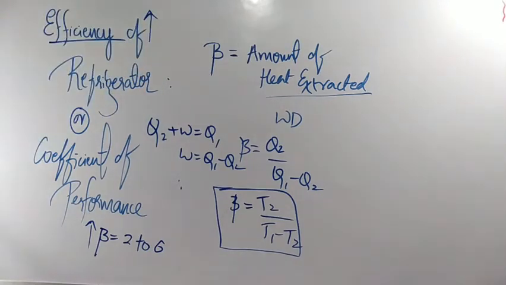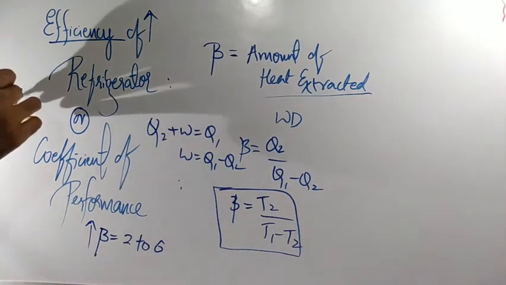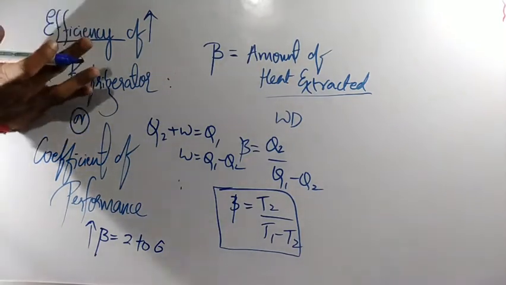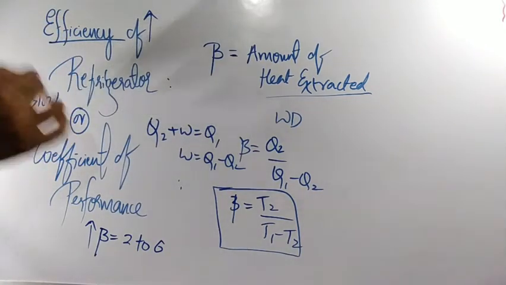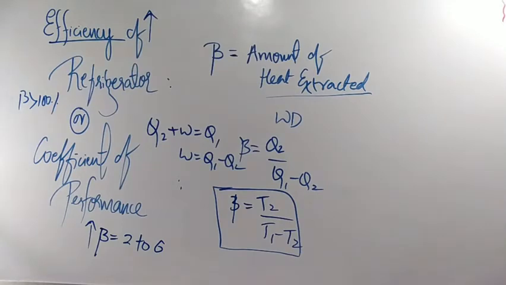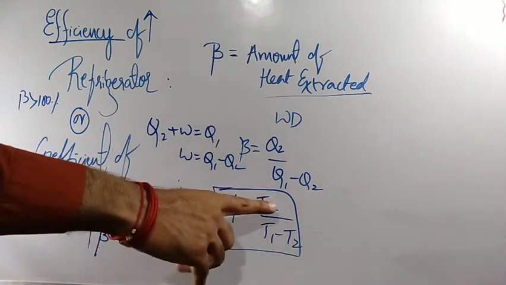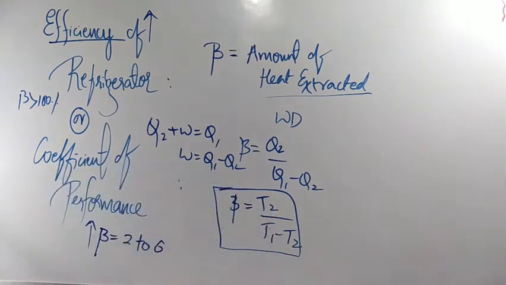Clear? And this beta value can be greater than 100% also. Clear? Because it is a cooling process, it may be greater than 100% also. So these are a few points which you have to remember. Next we are going to calculate the relation between the coefficient of performance of a refrigerator and the efficiency of a heat engine. Clear? So now what we got, beta is equal to T2 divided by T1 minus T2. From this equation only we will be proceeding now.